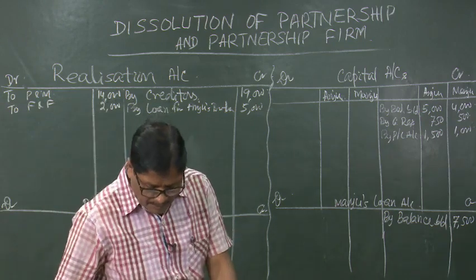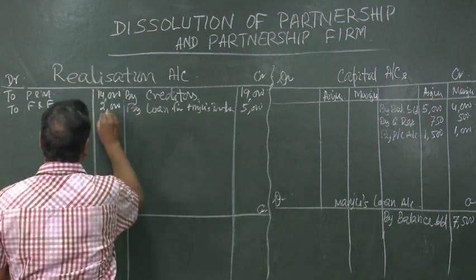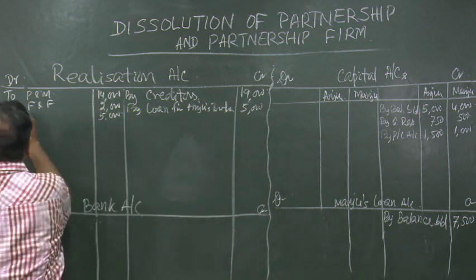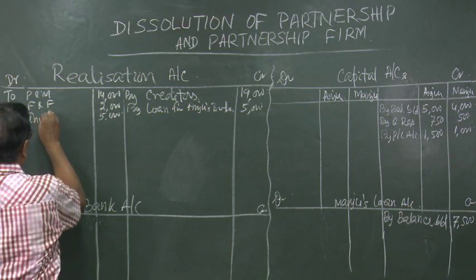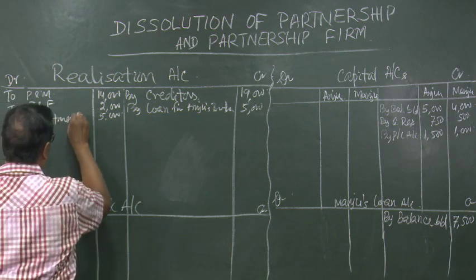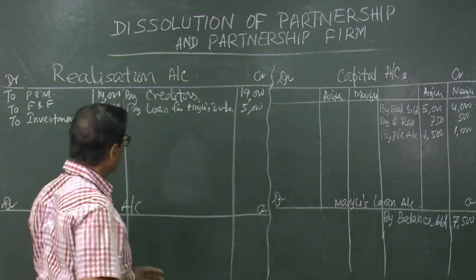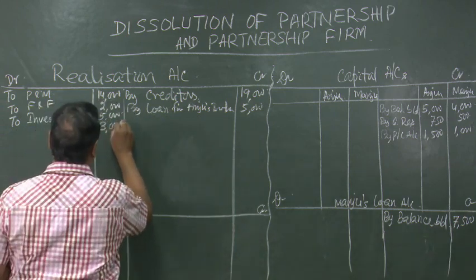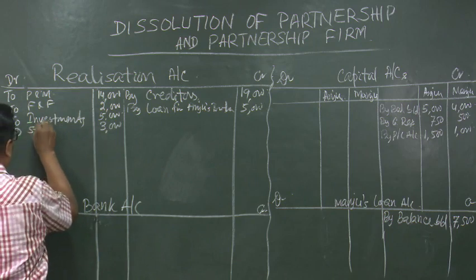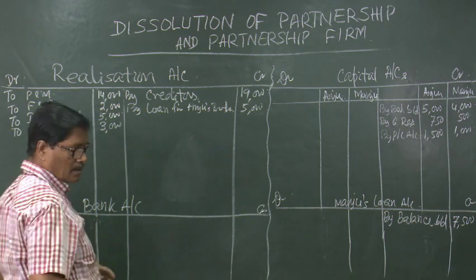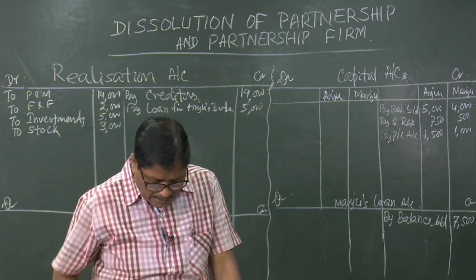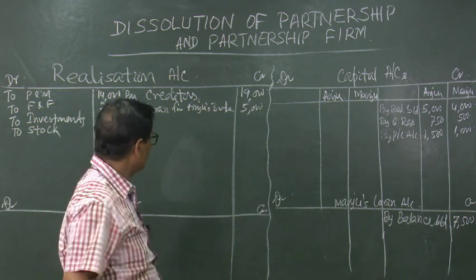Then investment 5,000, then stock 3,000, lastly debtors 10,000.